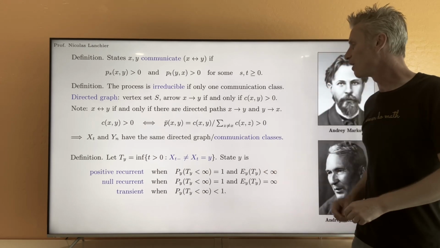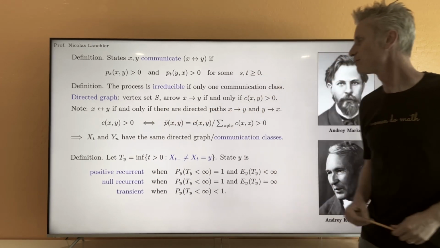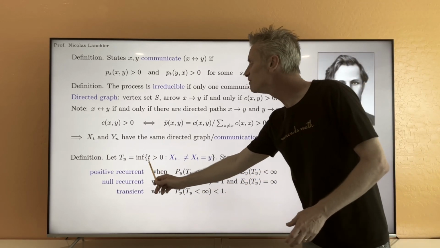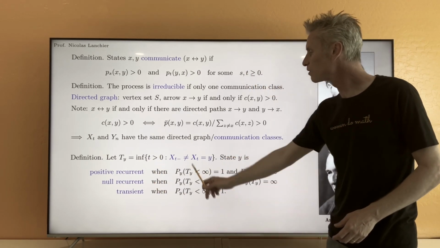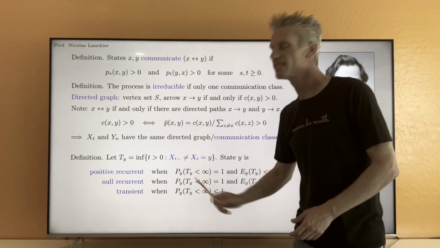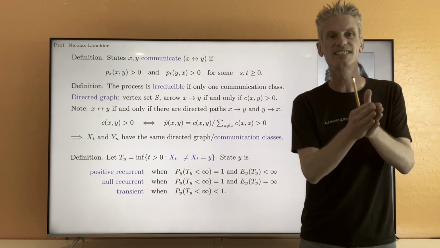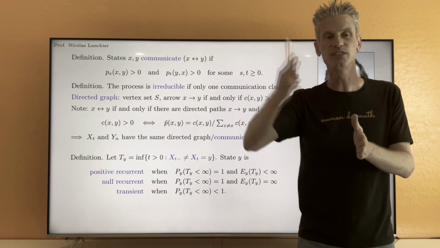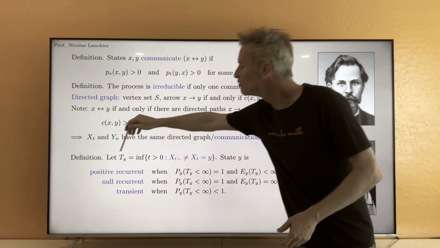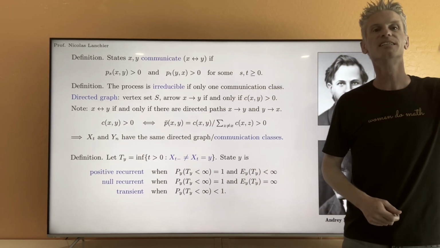Okay? In this case, if we mimic this definition and simply take the infimum of t larger than 0 such that X_t equals y, because starting from state y, the process is not going to jump immediately to another state and stays in state y for a little bit, then this time would always be 0.